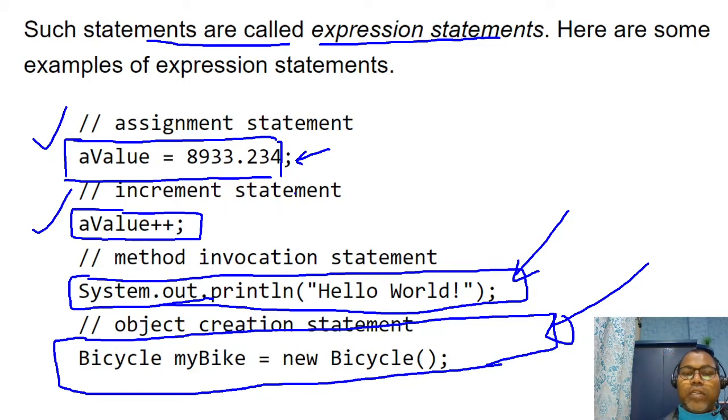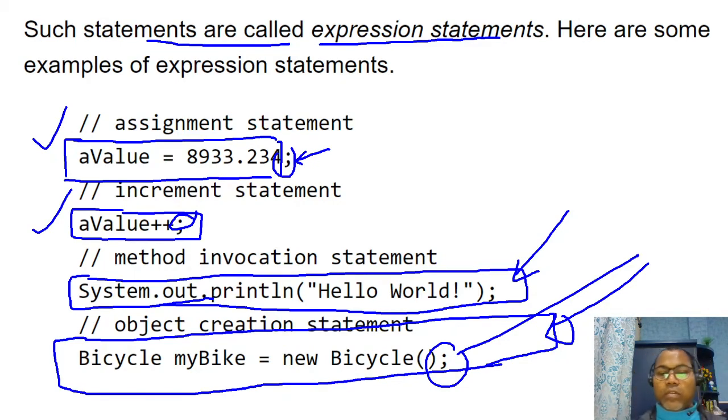All the statements are terminated with a semicolon. The semicolon tells the compiler that this sentence is completed. Now it's one complete unit of execution.